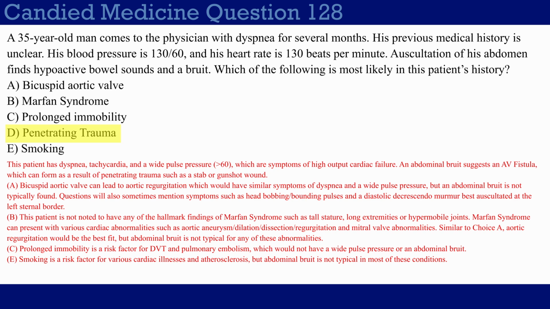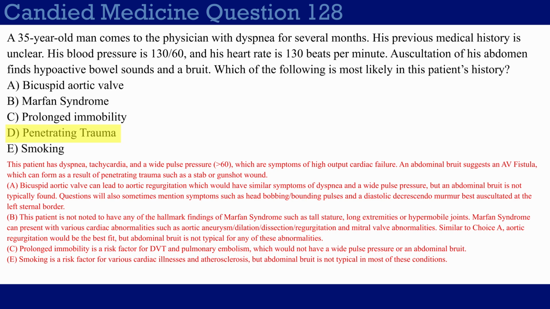This is a common cause of various aortic valve abnormalities, including stenosis and regurgitation. Regurgitation is the one we want to focus on here, because in aortic regurgitation, we would also have this wide pulse pressure. However, the abdominal bruit is not typically found in aortic regurgitation, and questions about aortic regurgitation will often have other symptoms such as head bobbing or bounding pulses.